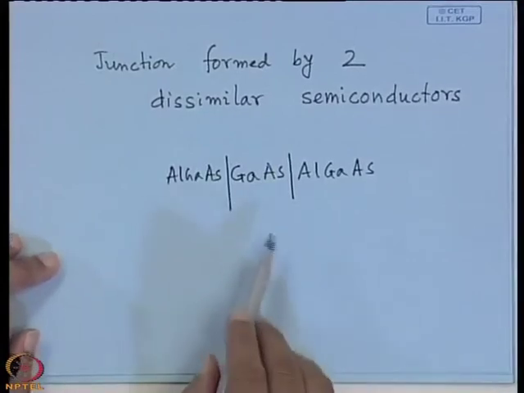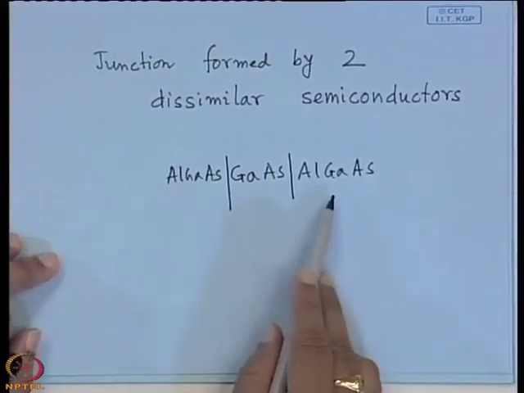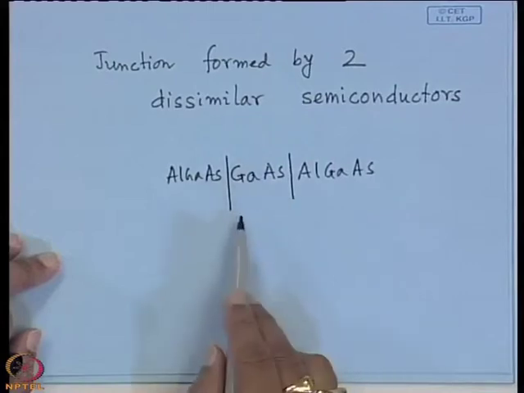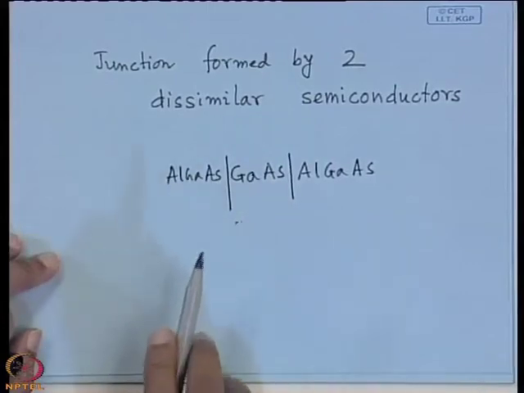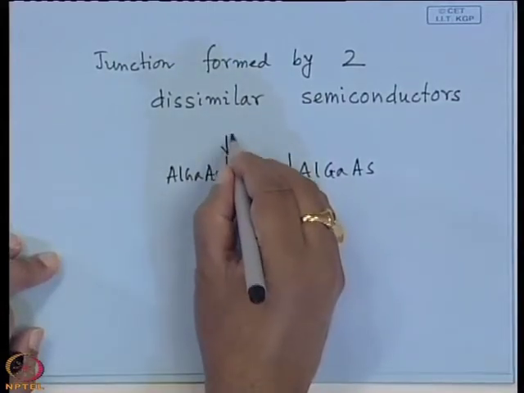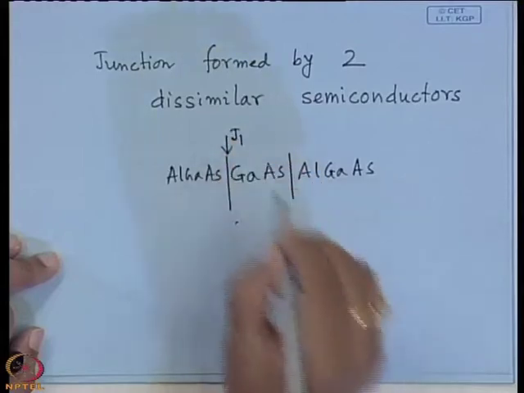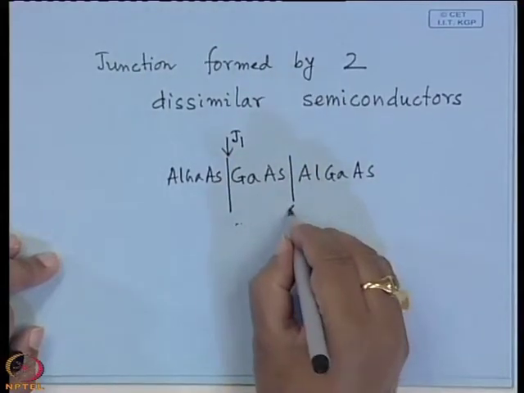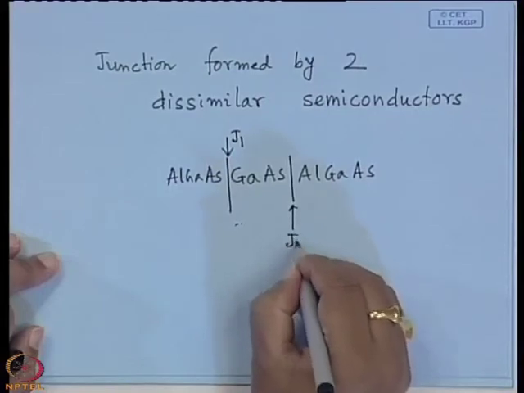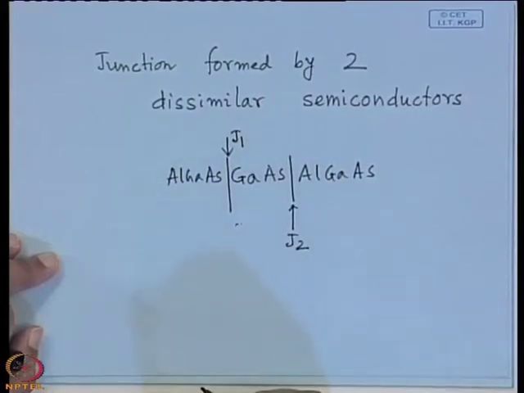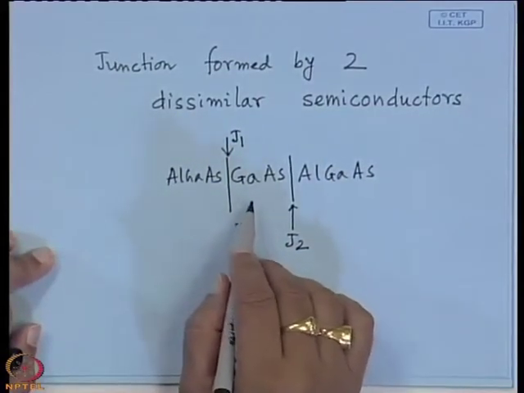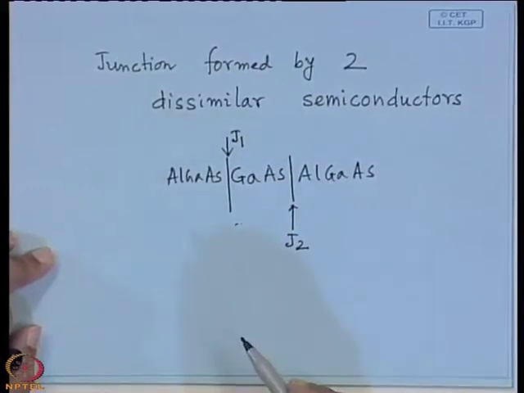So, it is a heterojunction of gallium arsenide and aluminum gallium arsenide. Remember that it is a double heterojunction. Why? This is junction J1, say, and this is junction J2, say. Okay? So, that is why it is known as the double heterojunction.